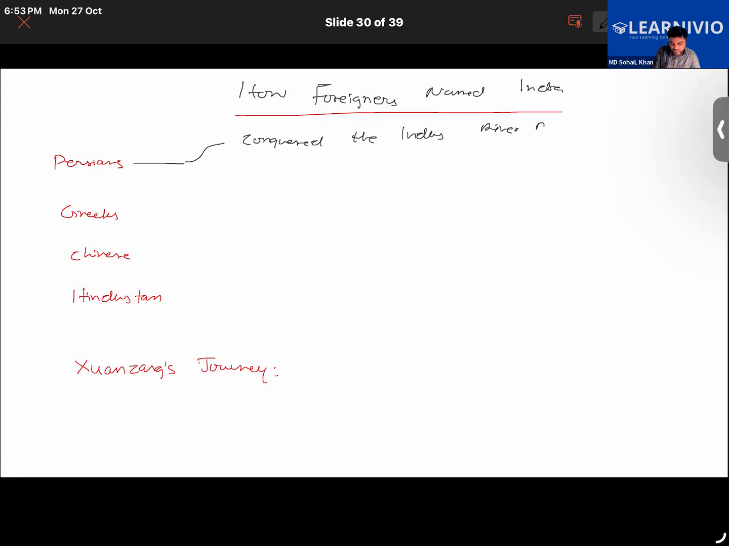Why would they name it if they had nothing to do with that region? Since they had captured it, they were ruling in that area for a long period of time. That is why they went on to name it, and they named it Hind, or Hindu. Then came the Greeks.